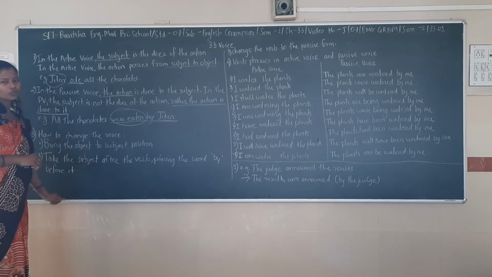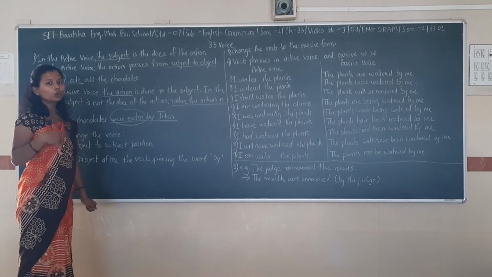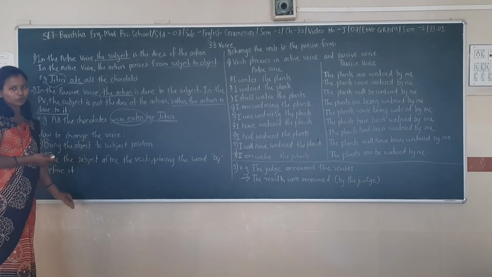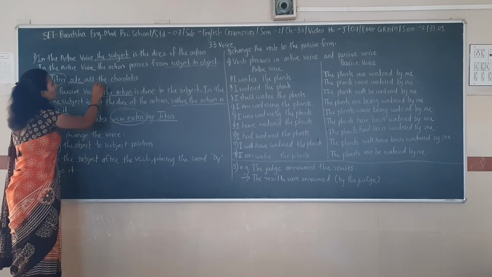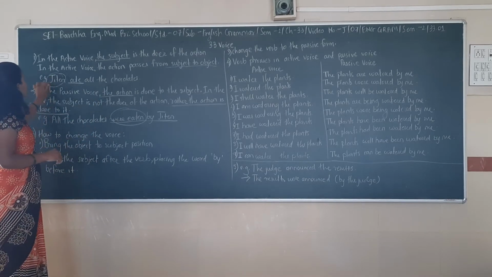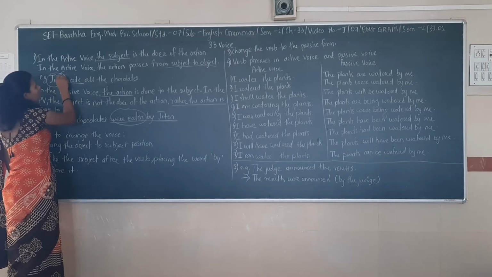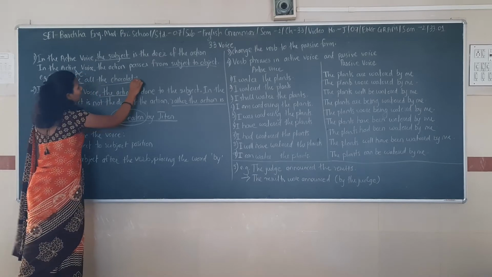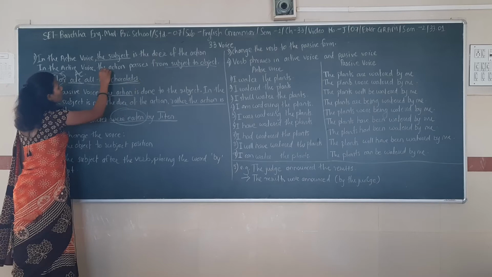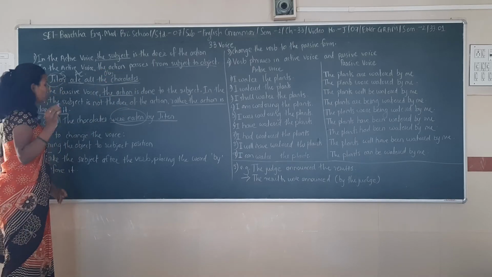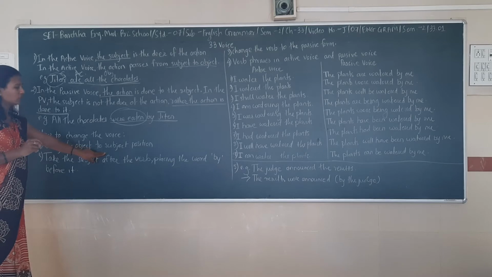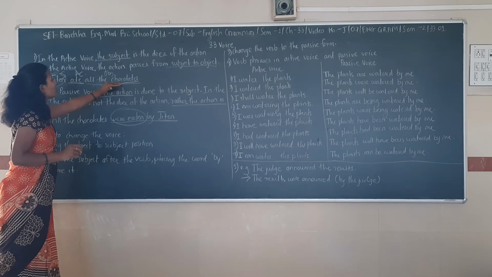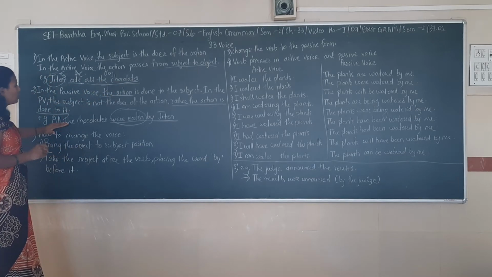See how to change the voice. There are 3 steps to change active voice into passive voice. First, bring the object to the subject position. I am taking this example. In this sentence, Jiten is your subject, ate is your action verb, and all the chocolates is your object. So you have to bring the object to the subject position. This is your object, all the chocolates, so in passive voice it should be at the first.